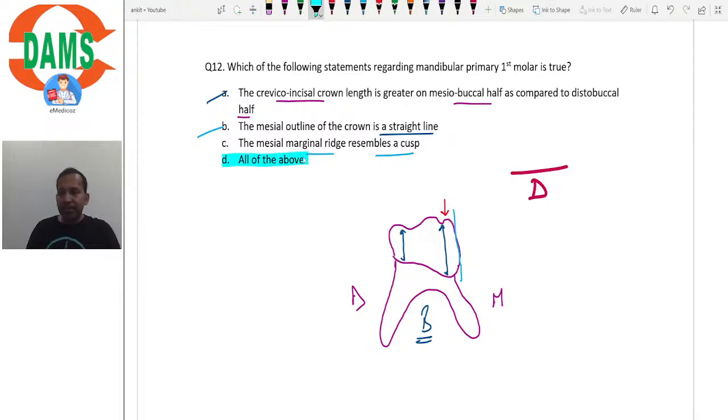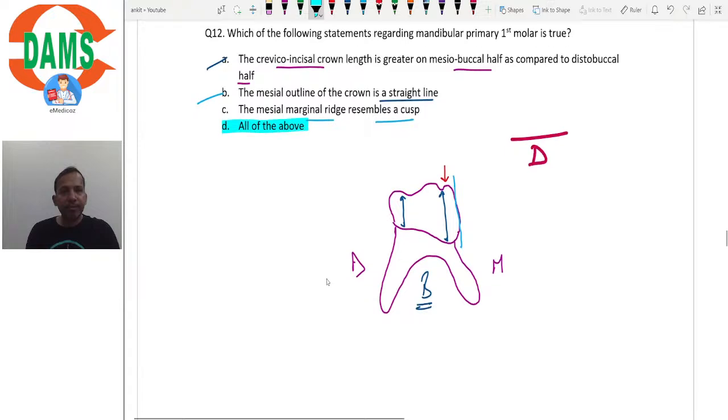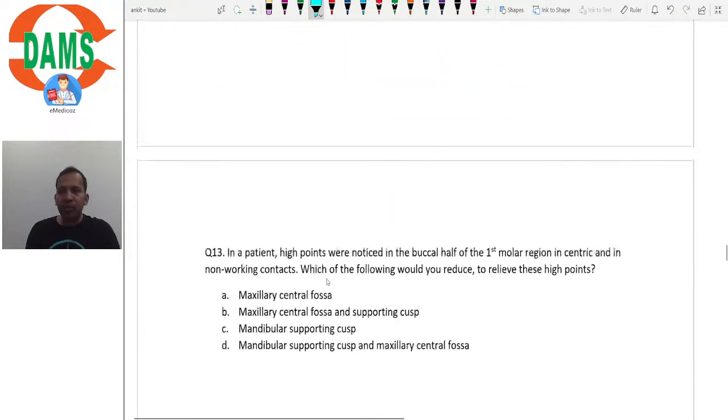Is it clear? भावना क्या है, समझ में आया? So the mesial marginal ridge indeed resembles a cusp, and the mesial outline of the crown also has a straight line, and the crown length is greater on the mesial half as compared to the distal half. So let's go to the next question.